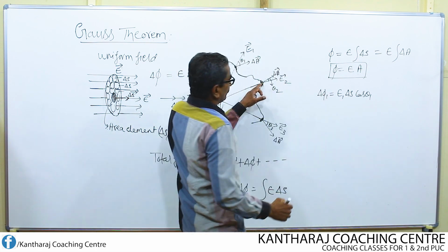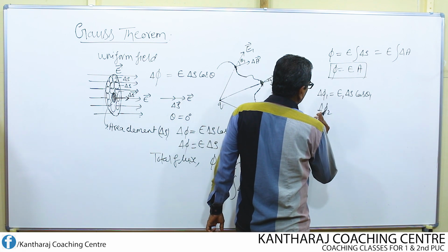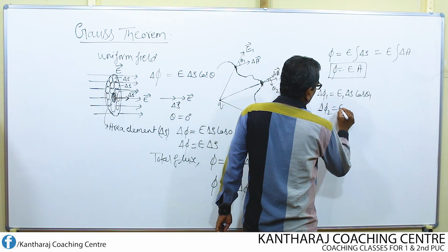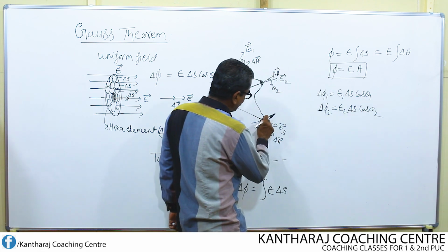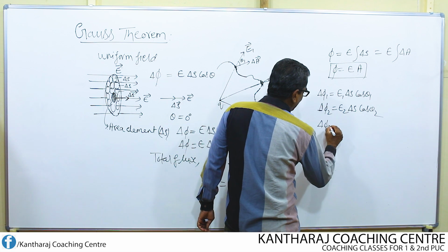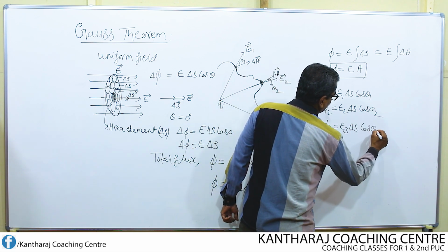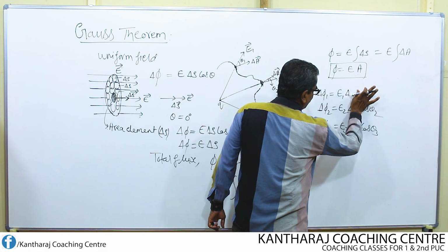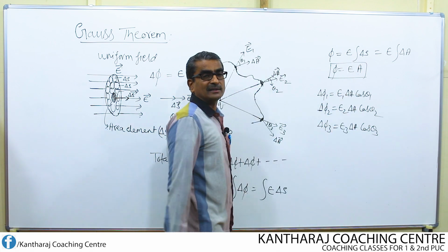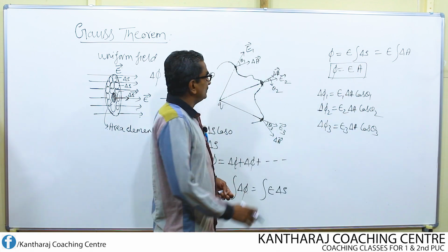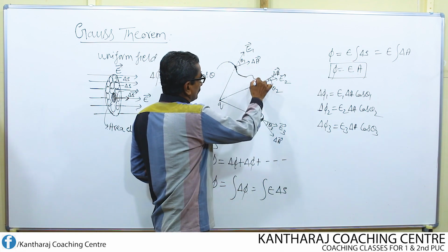Then what is the flux through this area now? Delta phi 2 is equal to E2 delta S cos theta 2. Then what is the flux through this area? Delta phi 3 equals E3 delta S into cos theta 3. Let us use delta A. Then what's the total flux through this entire surface?